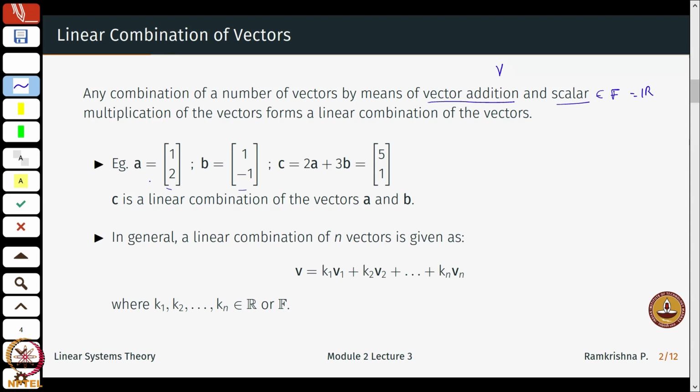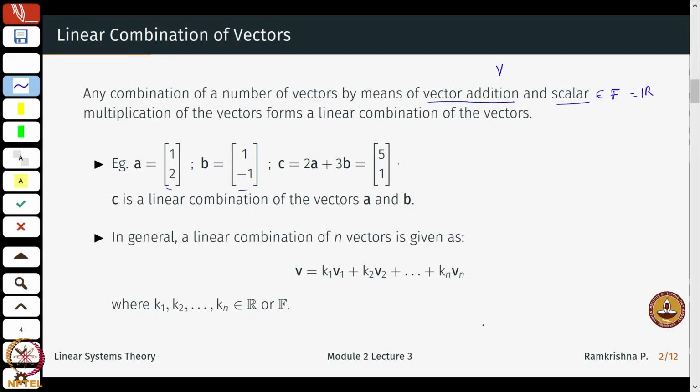Okay. So I take these two vectors A and B, and I can write a linear combination, say 2A plus 3B, which will give me another vector C. So C is said to be a linear combination of vectors A and B, and these numbers 2 and 3 can be any arbitrary number from the real line.